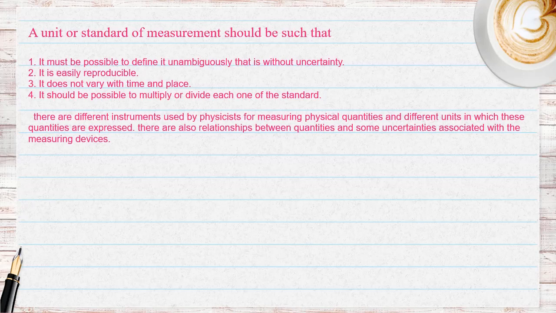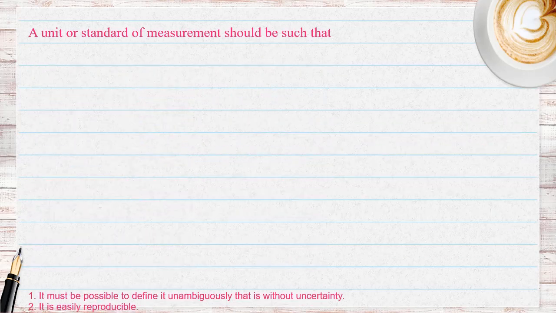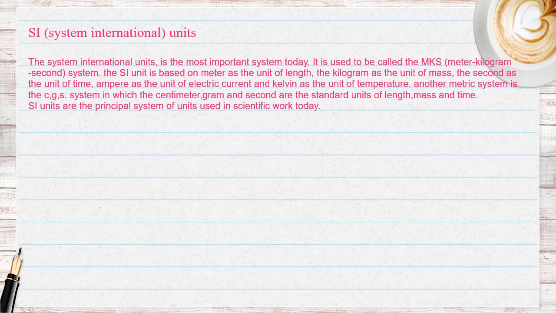There are different instruments used by physicists for measuring physical quantities and different units in which these quantities are expressed. There are also relationships between quantities and some uncertainties associated with the measuring devices. The International System of Units is the most important system today. It used to be called the MKS, meter kilogram second, system.